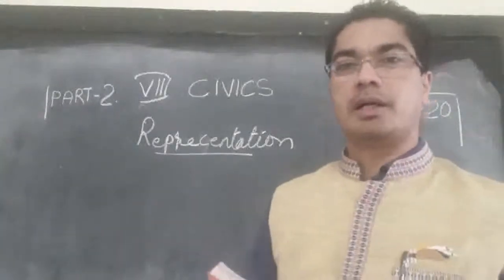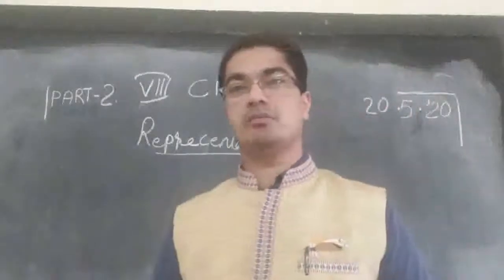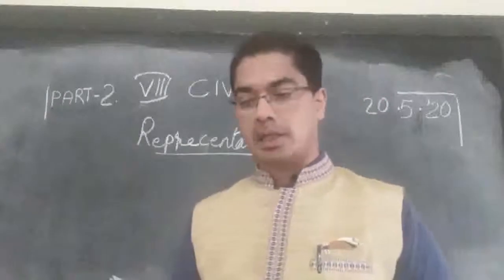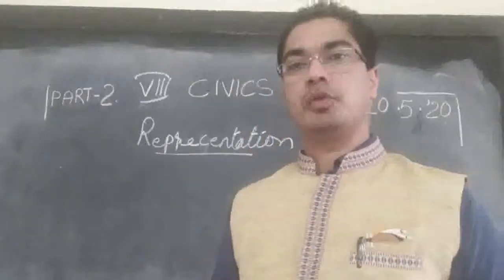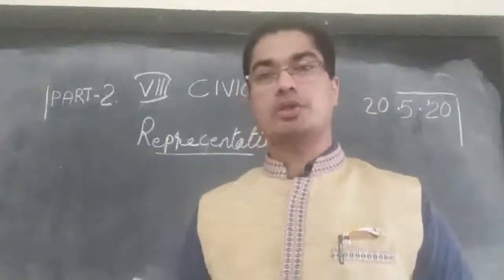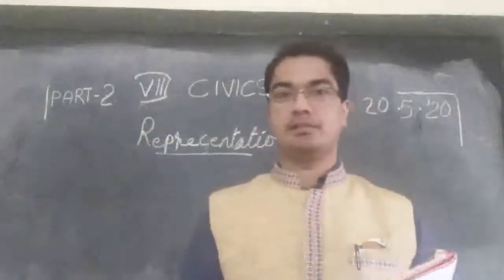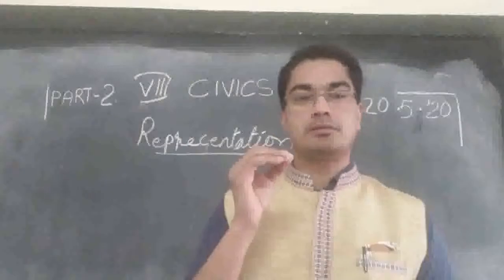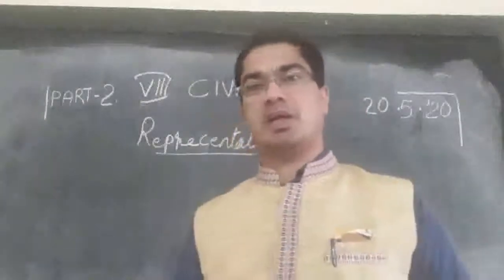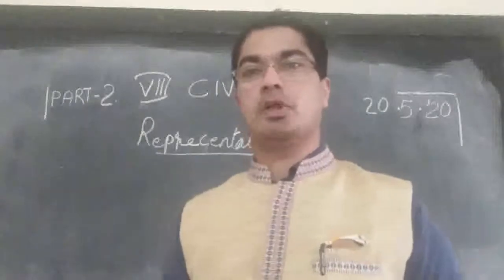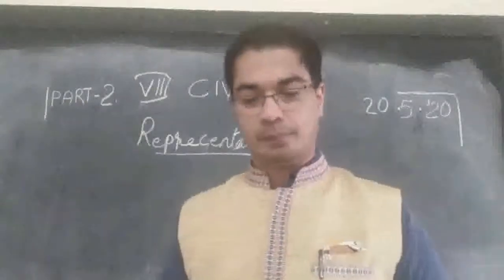A person elected from an assembly constituency becomes an MLA. I hope you understood the terms. The constituency is the area from where an MLA is elected. There may be many candidates, and the one who is elected becomes an MLA, Member of Legislative Assembly.